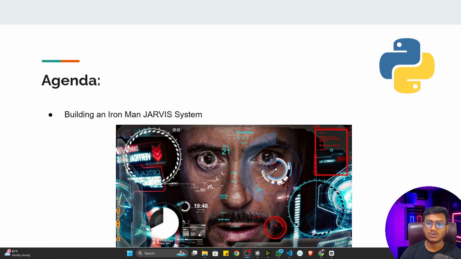I think those who are fans of Iron Man movies know what the JARVIS system is. So Tony Stark has his own personal AI assistant, which he can talk to, and he can assign any kind of command, and it will do that particular task with respect to the command he is assigning, right? So we'll be implementing a similar kind of system here, like the JARVIS system. We'll be creating a system which will take our command and do some specific task based on the command we give in this particular system.